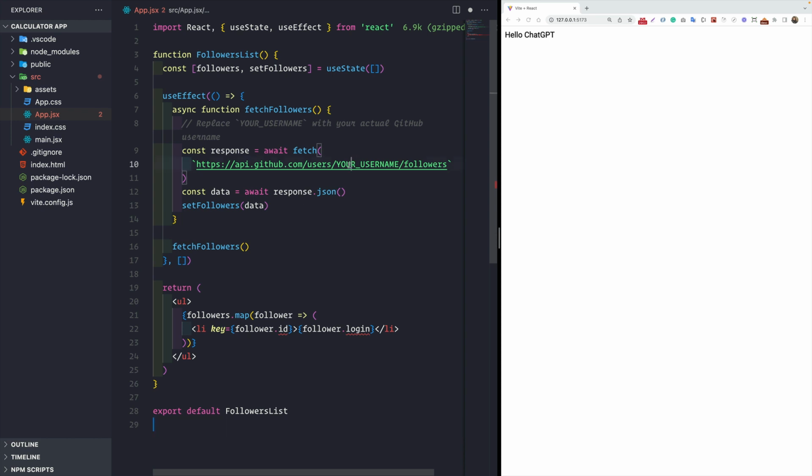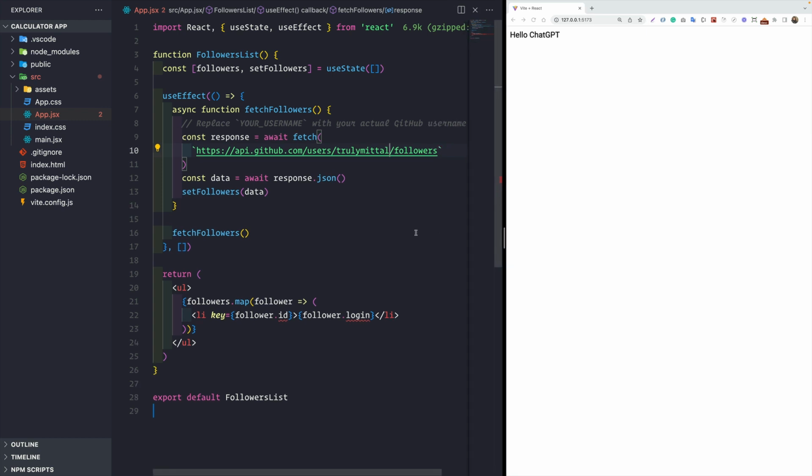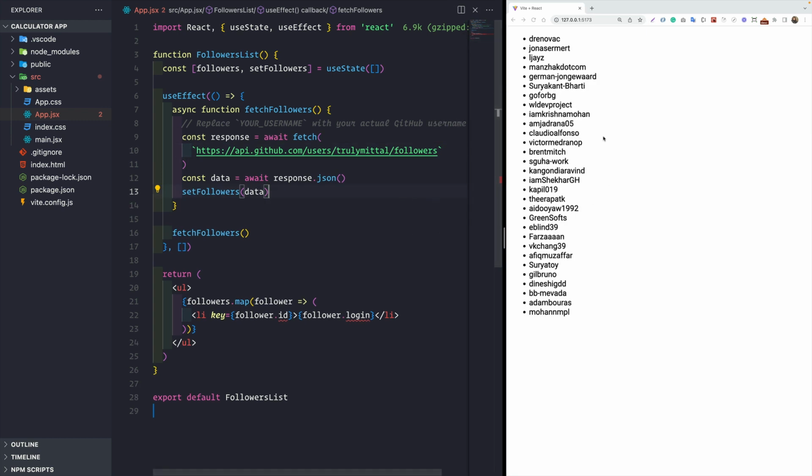And here, before doing so, I need to replace the your username by my username. So let me put in my username here. And watch what happens as soon as I save this. So we see that we get a list of all the followers, but there is more to it. We do not want to simply render out the list of all the followers on my GitHub account.